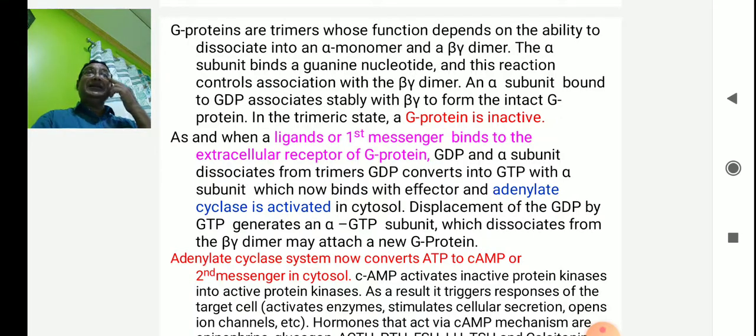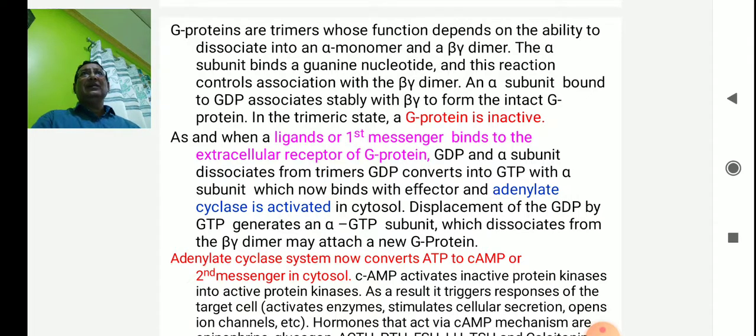During that stage, the alpha unit is associated with the GDP molecule. Now, as and when some ligand, the first messenger, binds to the extracellular receptor of the G protein, GDP and the alpha subunit dissociate from the trimer.